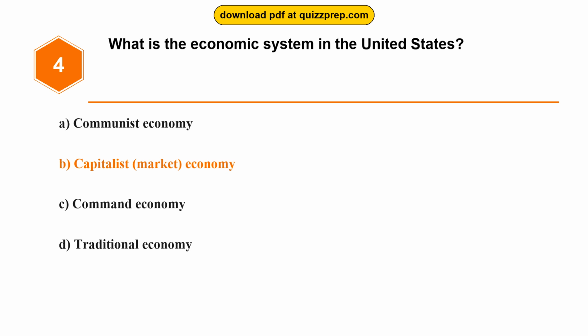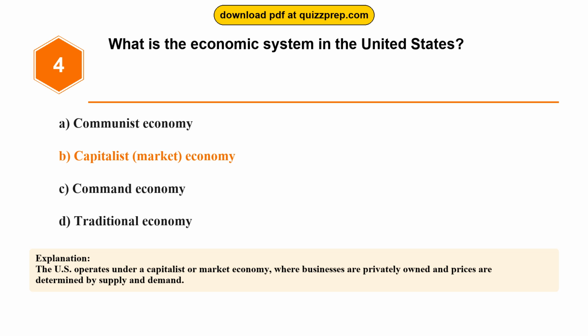The correct answer is option B. Capitalist, market, economy. The U.S. operates under a capitalist or market economy, where businesses are privately owned and prices are determined by supply and demand.